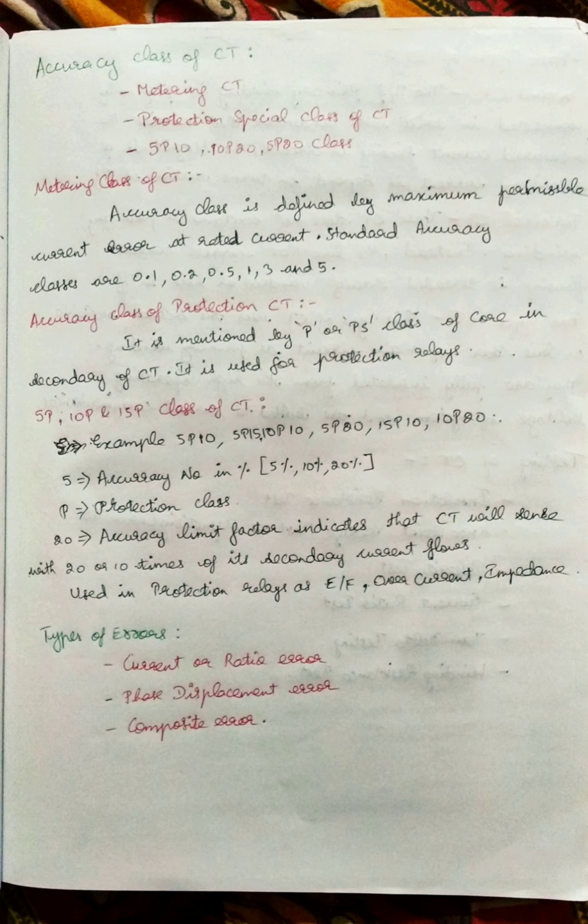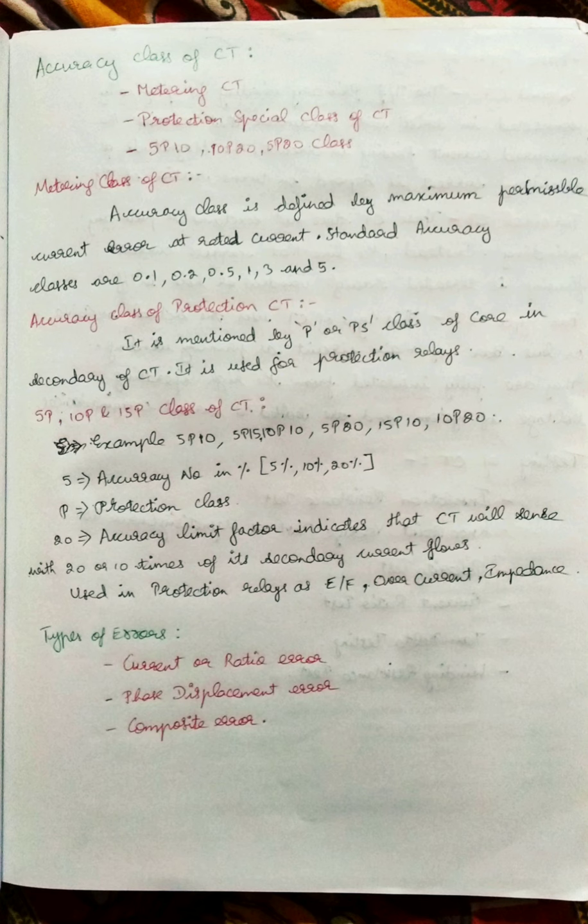Next thing is the protection special core, or PS class. In the specification itself they will mention the protection core as P or PS, protection special class. It should be used for any type of relay protection, like differential relays, distance relays, overcurrent earth fault relays, impedance relays, or restricted earth fault relays. So it should be used in relay applications only. The protection special class should be used.